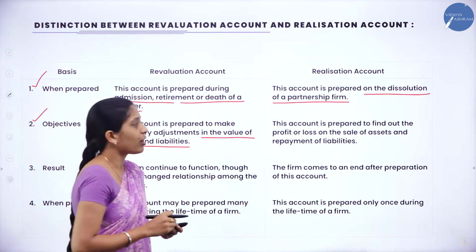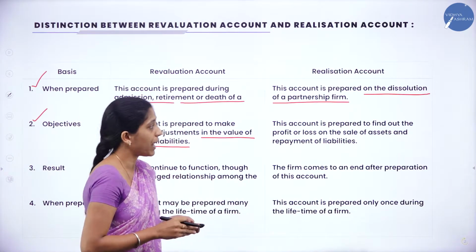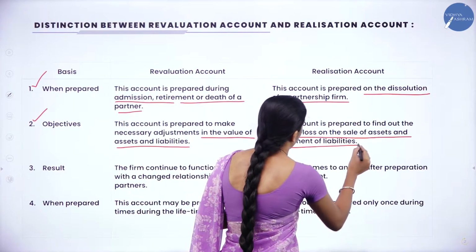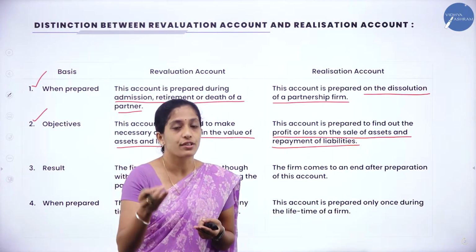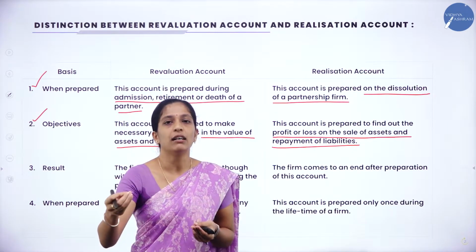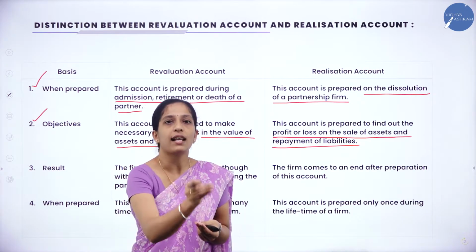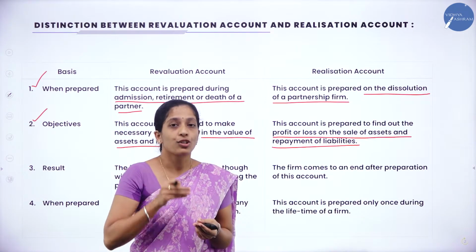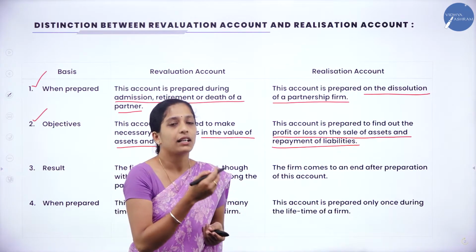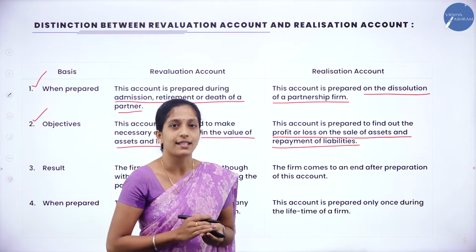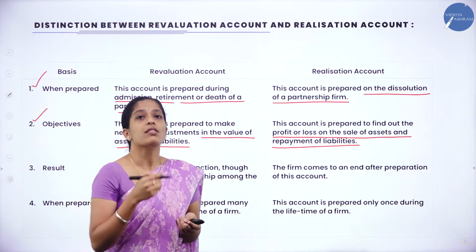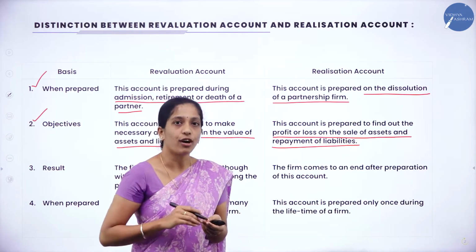Then what is the main objective of realization account? This account is prepared to find out profit or loss on assets and repayment of liability. During dissolution, during closing down of the business, we bring all the assets together and all the liabilities together, we sell the assets, and with whatever amount we get we pay our liabilities. The remaining amount will be either realization profit or realization loss. So why is realization account prepared? To find out profit or loss on sale of assets and payment of liabilities.